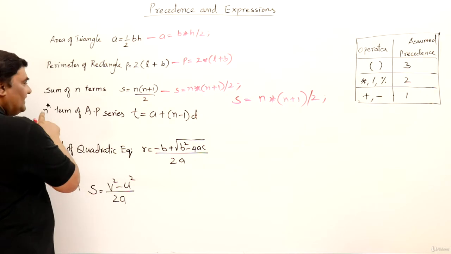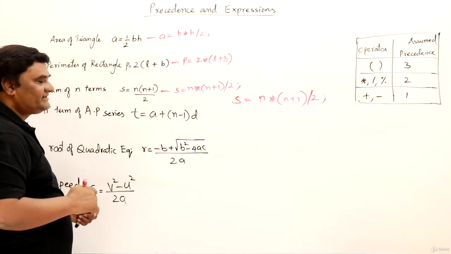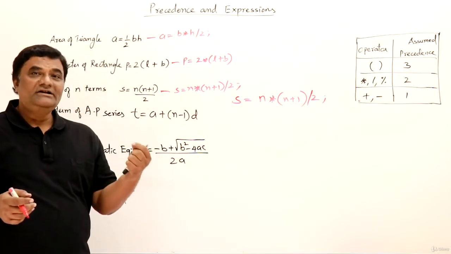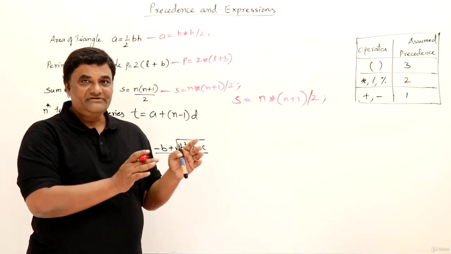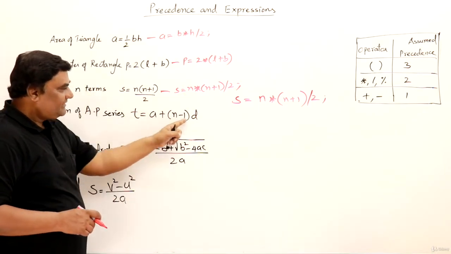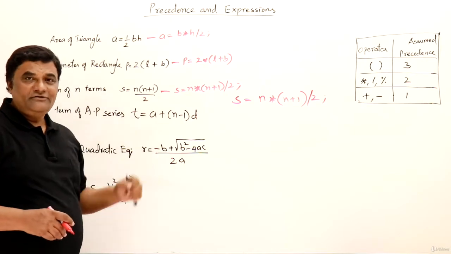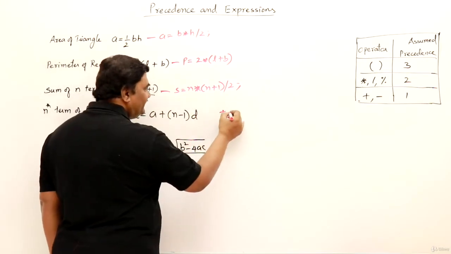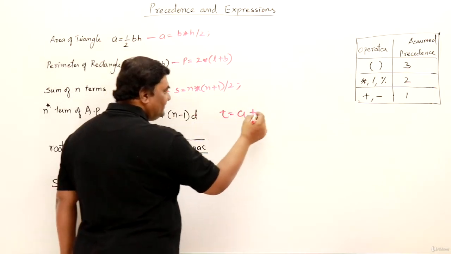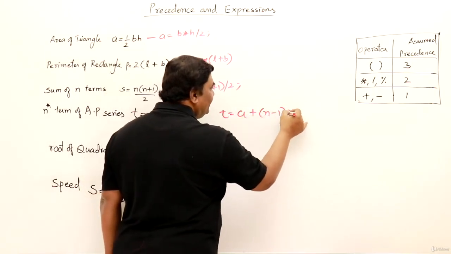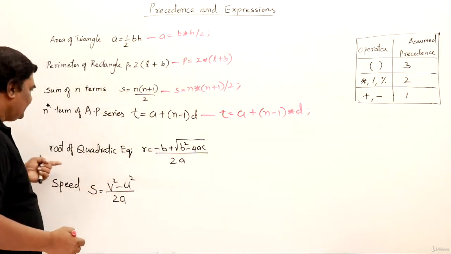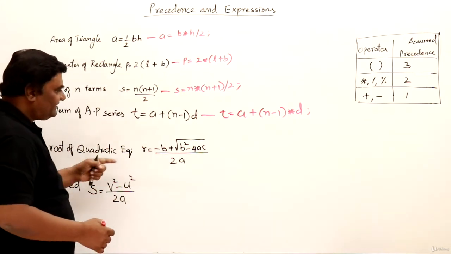Now the next formula, nth term of AP series, that is for arithmetic progression series. If you know the first term and the common difference, then you can find out the nth term of a series, any term of a series. So that is the formula: t is equal to a plus n minus 1 into d. Let us write it in the form of an expression. T assigned with a plus n minus 1 inside bracket into d. This is the formula.